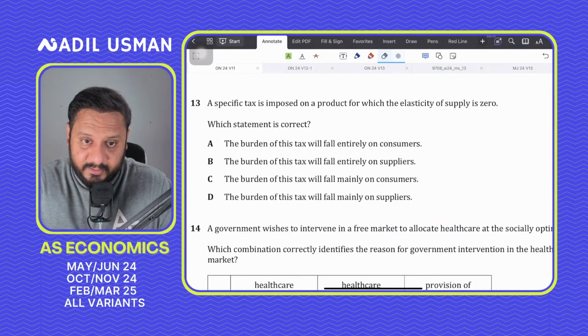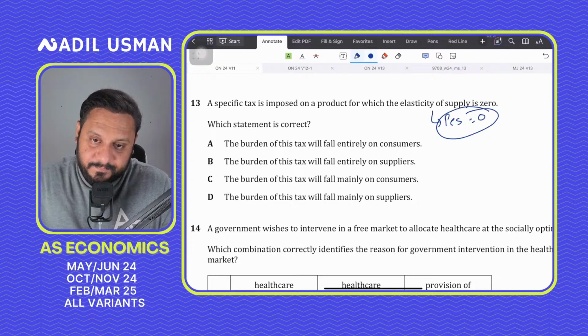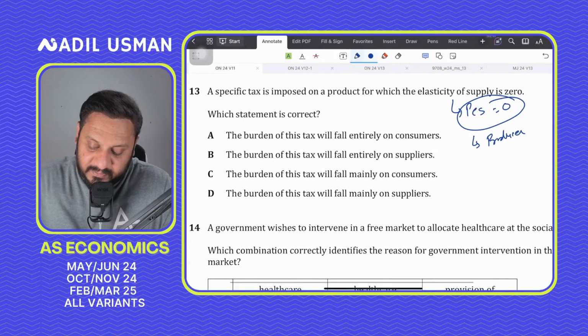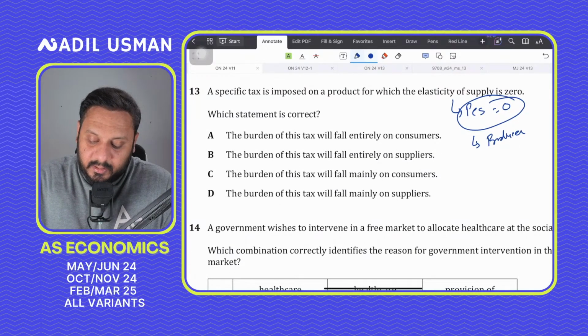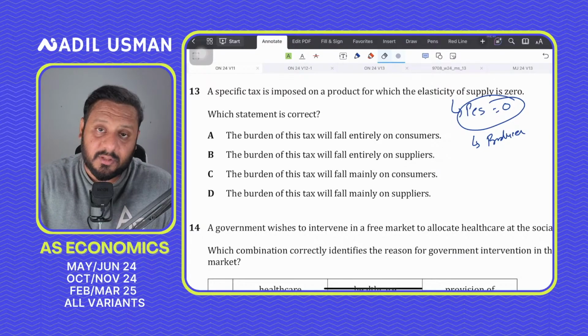Which statement is correct? Question number 13. You must know that when the supply is perfectly inelastic, that is, elasticity is equal to 0, all the burden basically falls on the producer. But if the supply is perfectly elastic, then all the burden would fall on the consumer.